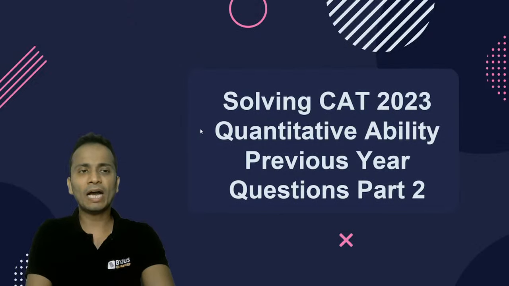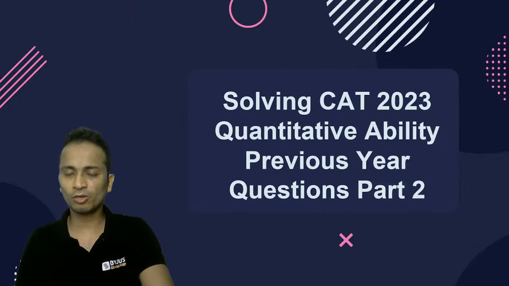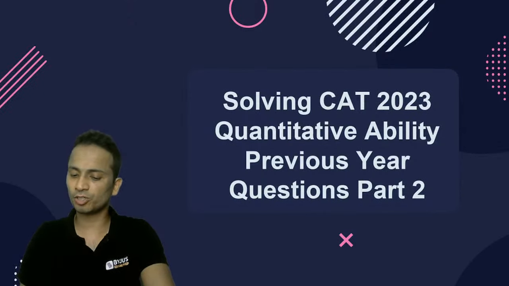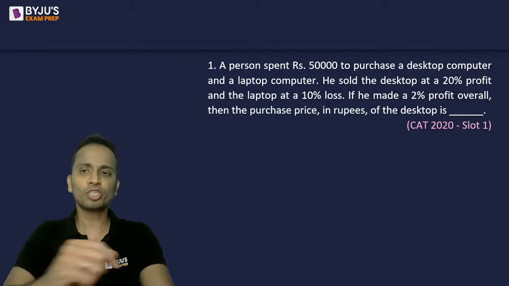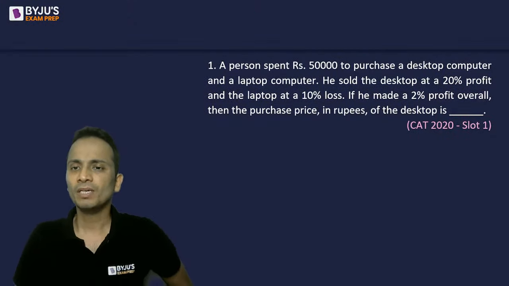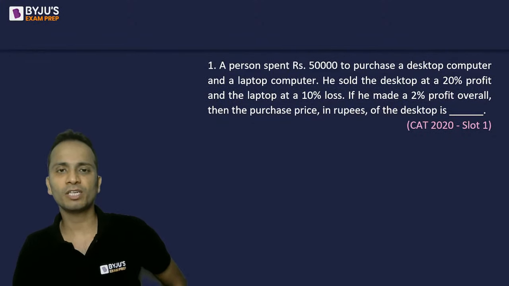Now I will be giving you around 1 minute for all of you to solve this question. All right. So all the very best. Let's start solving. So question number 1 on your screen now. This is CAT 2020 slot number 1.